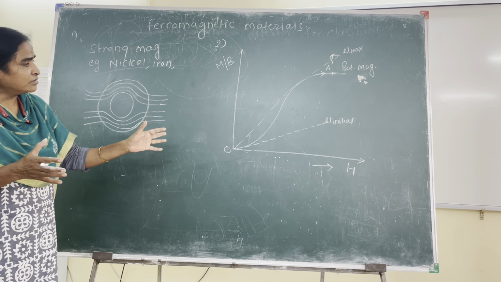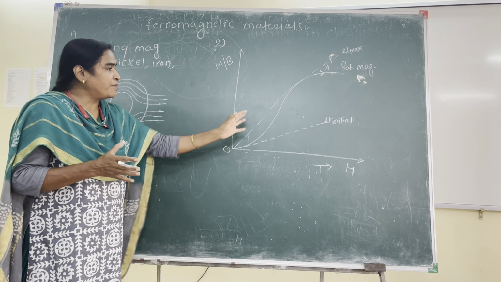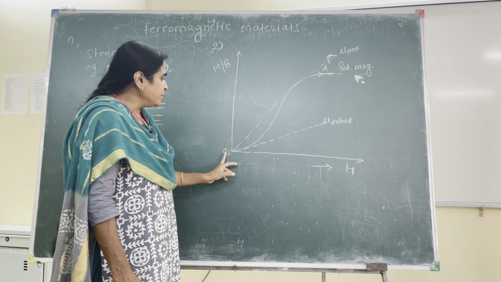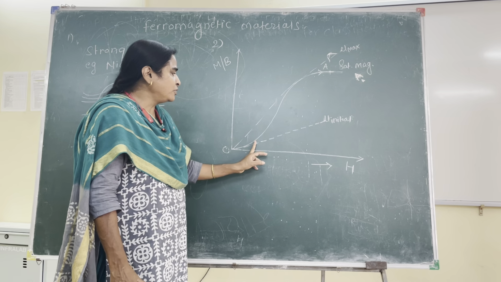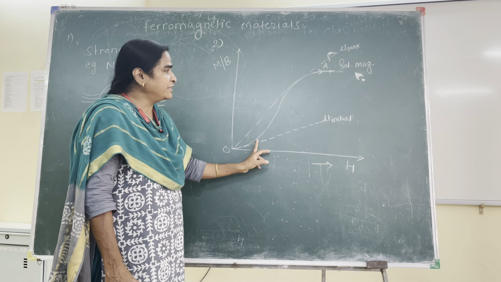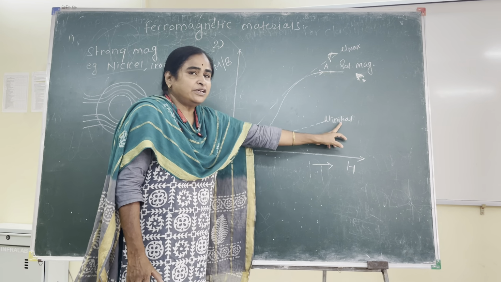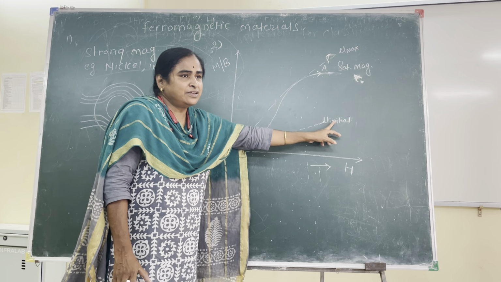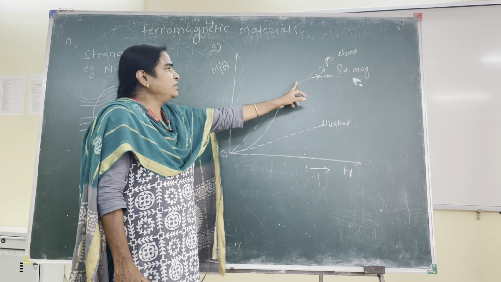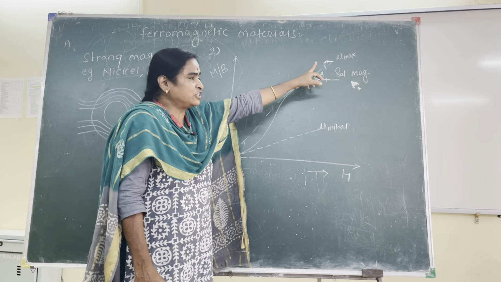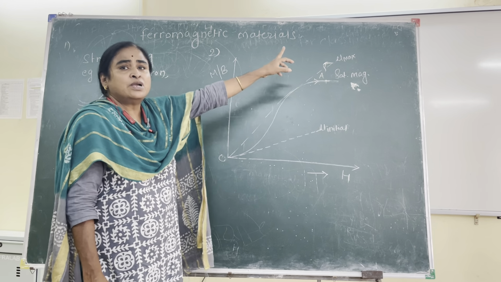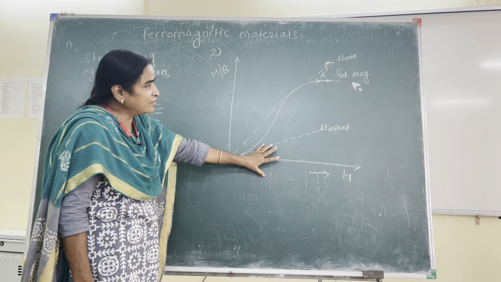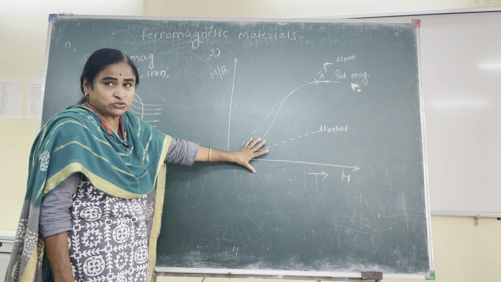If we want to find susceptibility or permeability, it is to be done like this. If you draw a tangent to the lower curve of this magnetization, you get the initial value of permeability. If you draw a tangent to the upper curve, you get the maximum value of permeability. So if required in any situation, the permeabilities of ferromagnetic materials are defined this way.